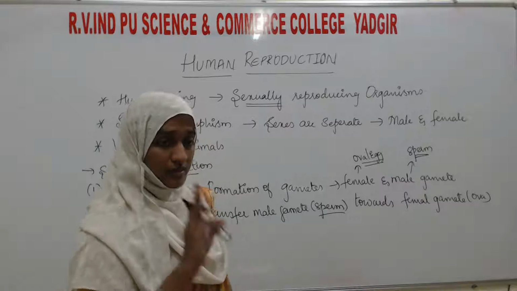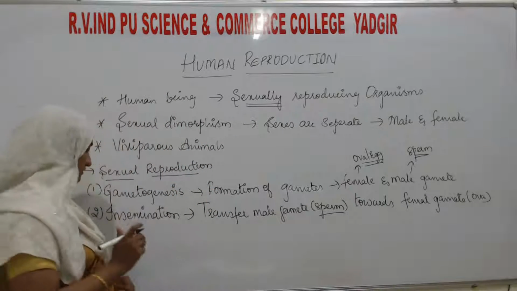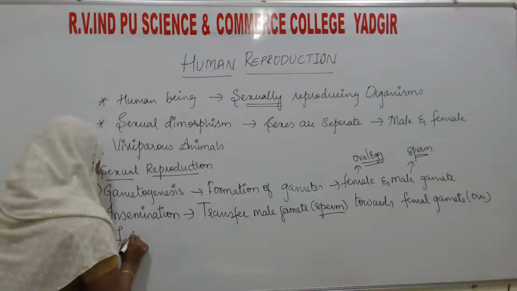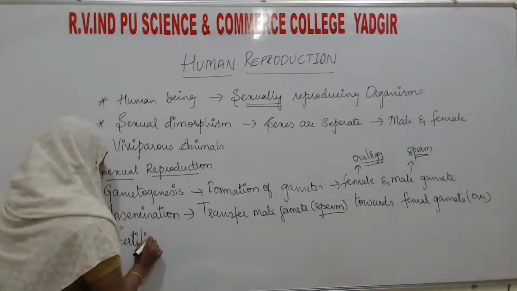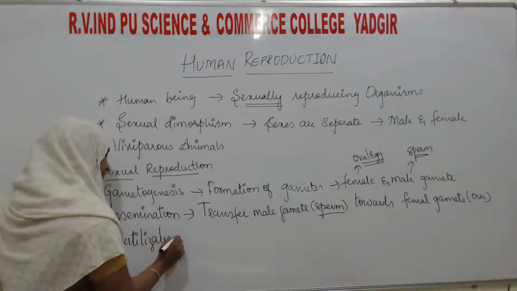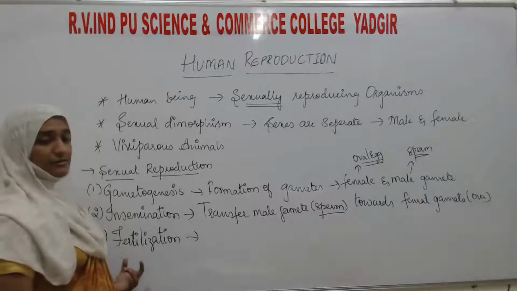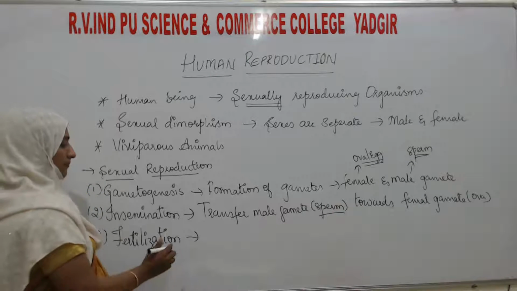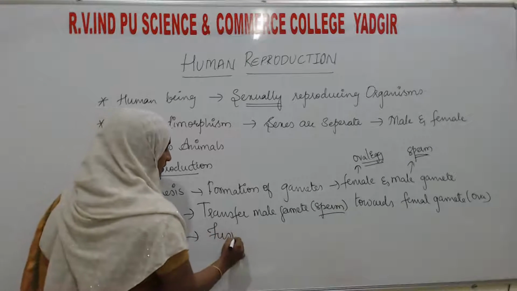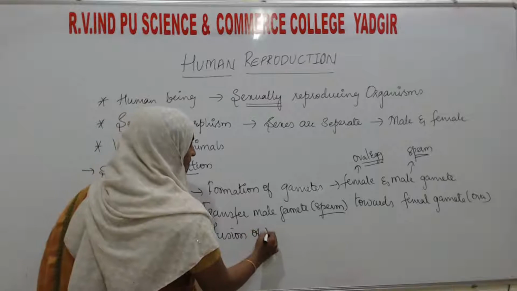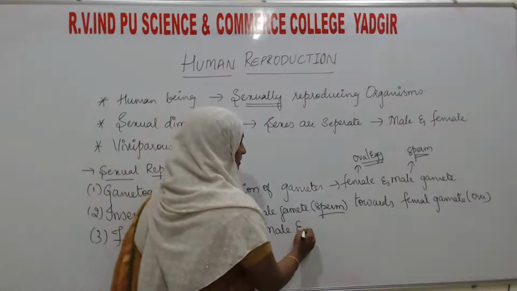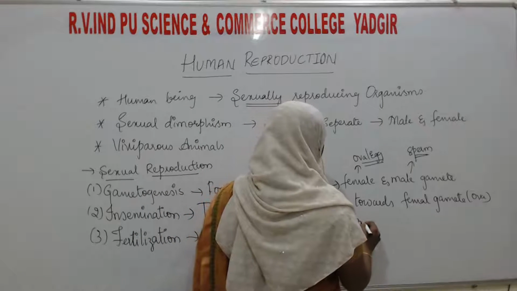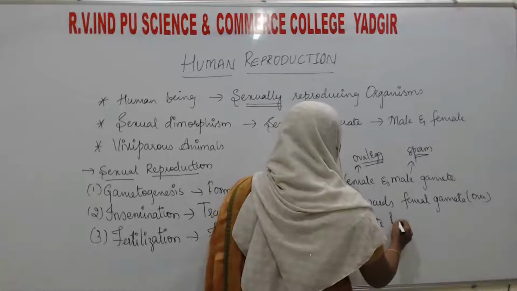Then the third event or third process here is fertilization. Fertilization means where the fusion of male and female gametes takes place.